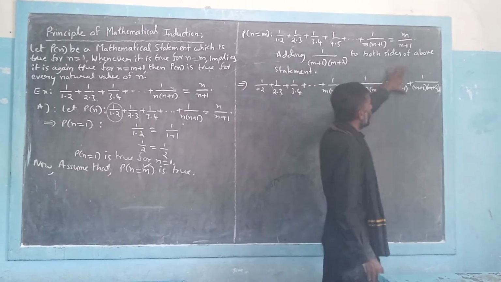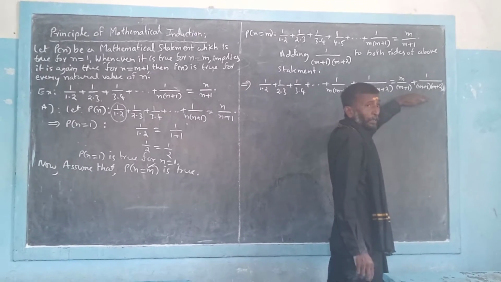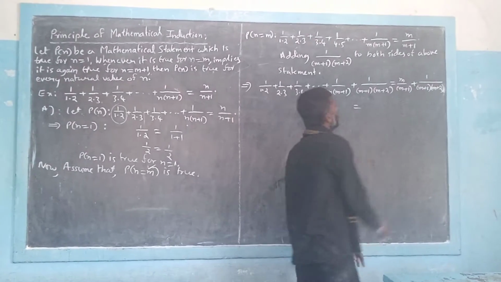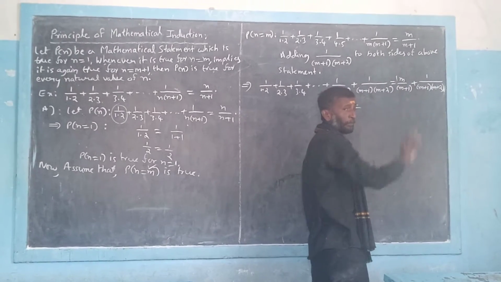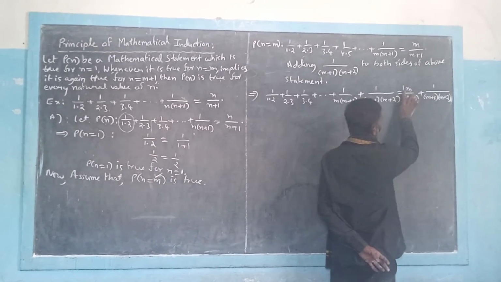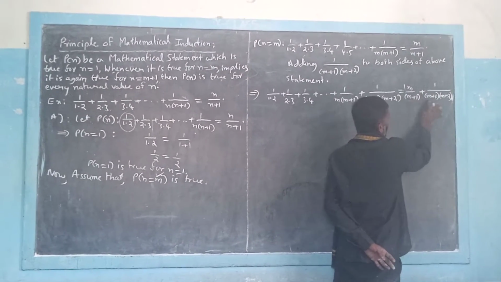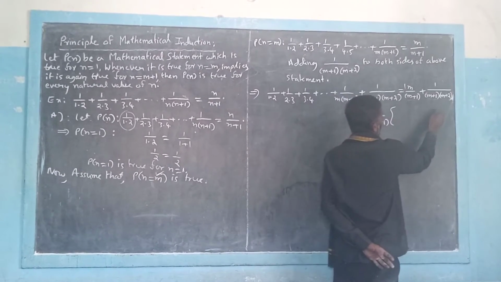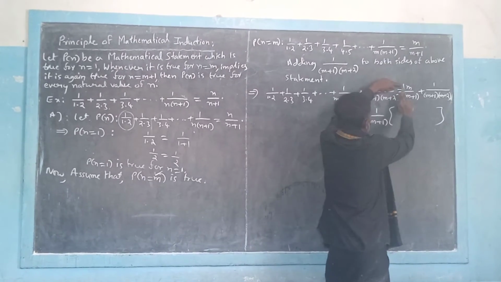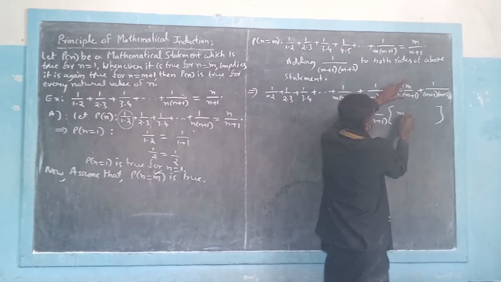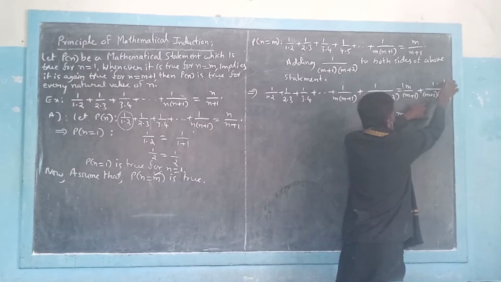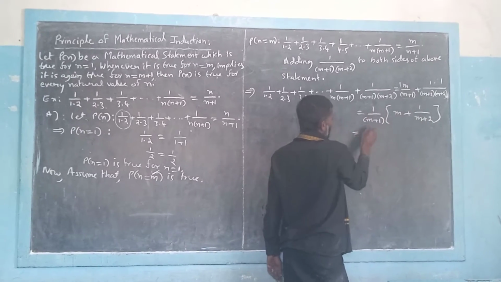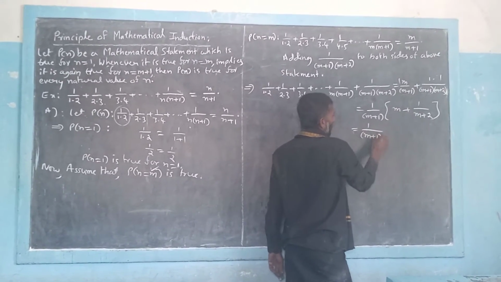These both terms are in fractional form, so I want to write a single term for that. Just consider the common factors from the numerators and denominators. The numerator 1 is common, and the denominator m plus 1 is common. So we can easily take 1 by m plus 1 as common from both terms. If I take 1 by m plus 1 as common, the remaining factor will be m here, and here it remains 1 by m plus 2. Then check it very clearly. You will get 1 by m plus 1 into